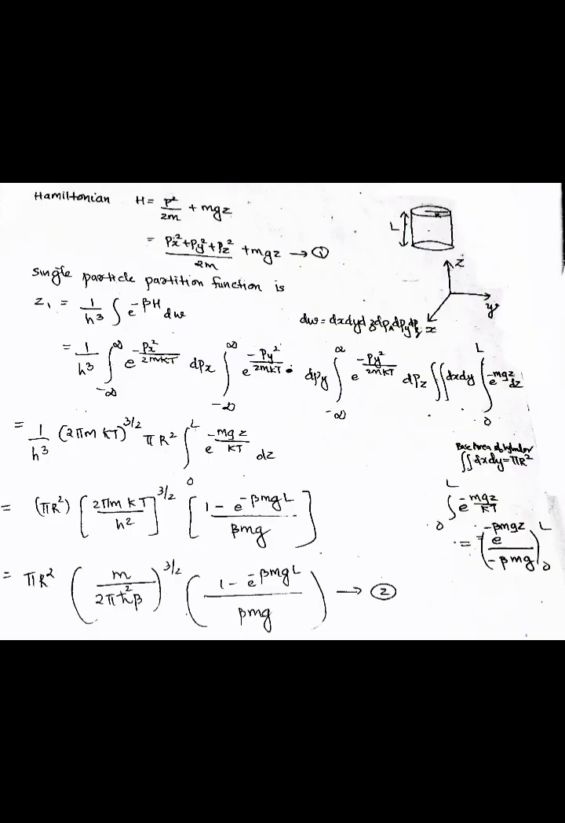So this is equal to pi r square into m by 2 pi h cut square beta the whole raised to 3 by 2 into 1 minus e raised to minus beta mgL by beta mg. This is equation number 2. So Z1 is equal to pi r square by mg into m by 2 pi h cut square into beta raised to minus 5 by 2 into 1 minus e raised to minus beta mgL. So we can write pi r square by mg into m by 2 pi h cut square the whole raised to 3 by 2 as c.